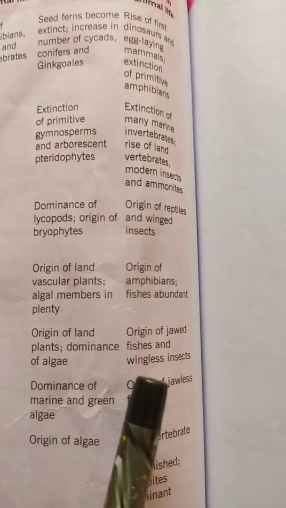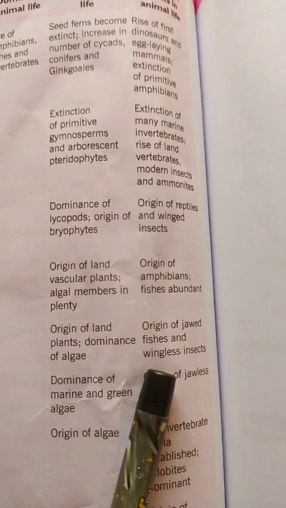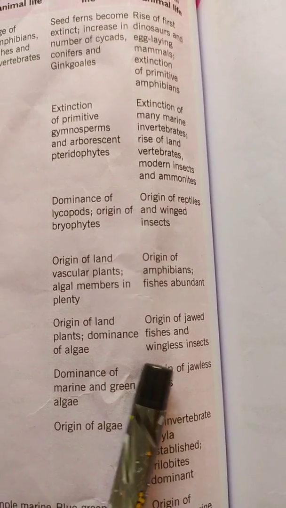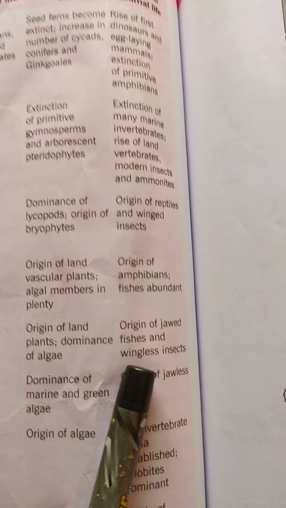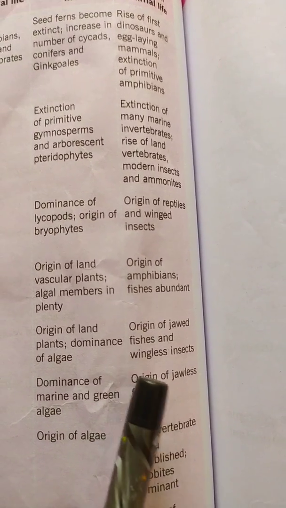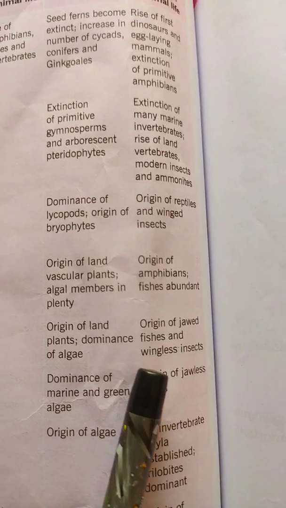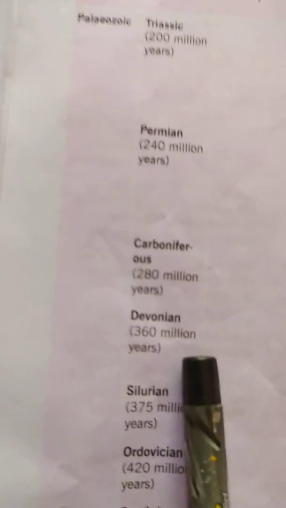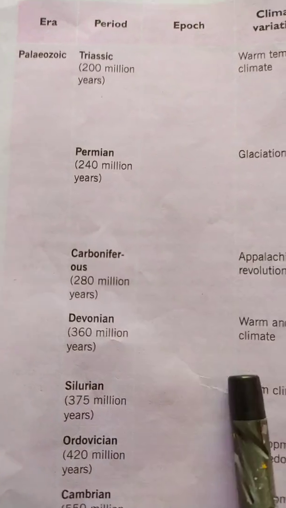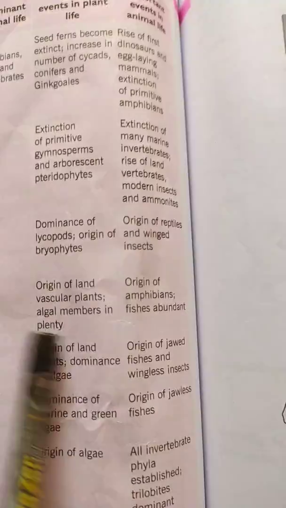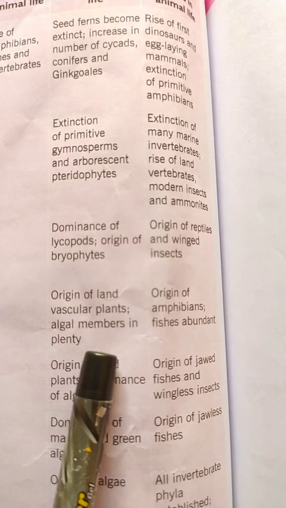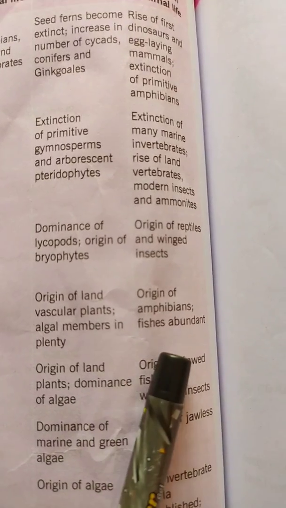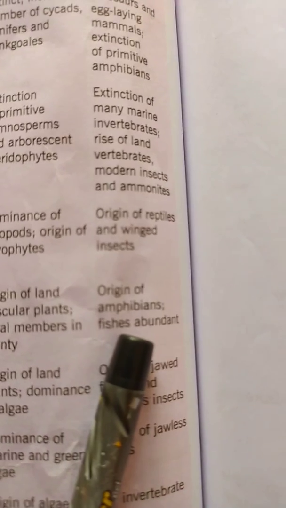There were no more fishes without jaws, but these were jawed fishes, and also this showed winged insects. Then we come to the Devonian period. In the Devonian period, we see that vascular plants appeared, and in animals, amphibians and fishes appeared.